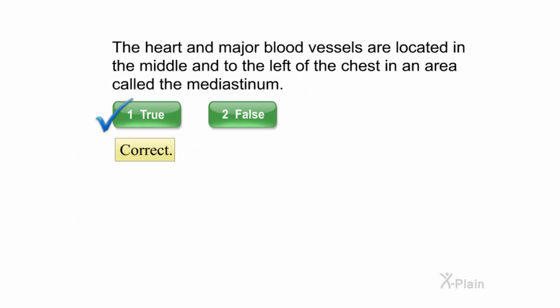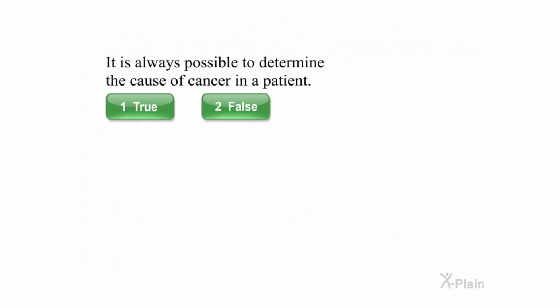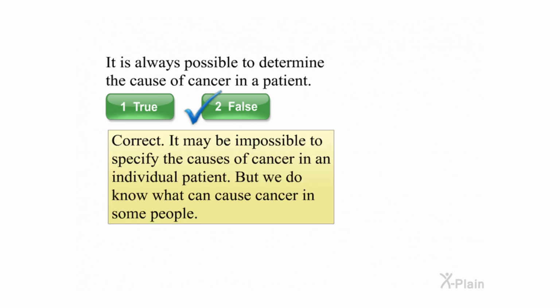Correct. It is always possible to determine the cause of cancer in a patient. Select true or false. Correct. It may be impossible to specify the causes of cancer in an individual patient, but we do know what can cause cancer in some people.